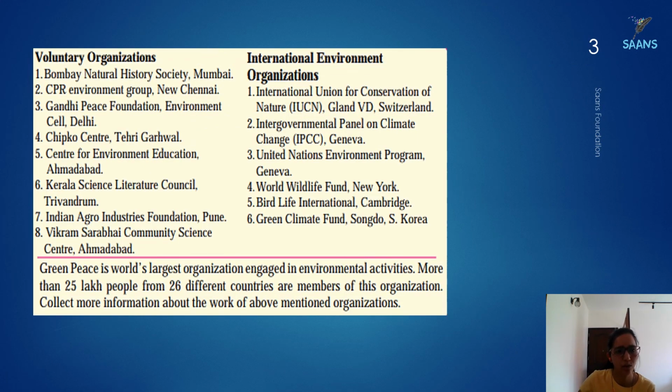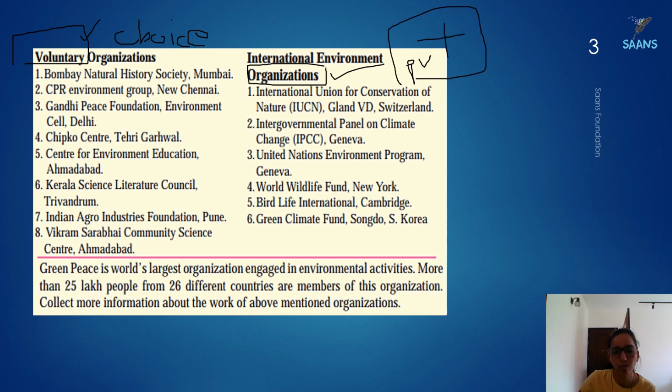Here, you just need to know the meaning of voluntary and the meaning of organization. Voluntary means they choose; they have a choice, and they say, yes, I will go and help. Organization means they are put together in order to perform the following work or duty. So this is the difference between them.